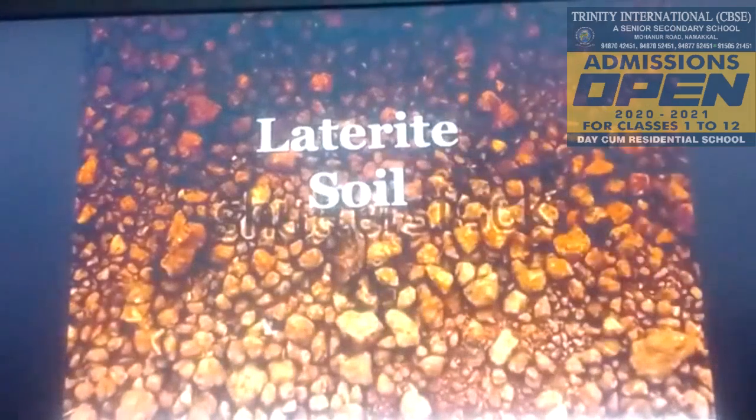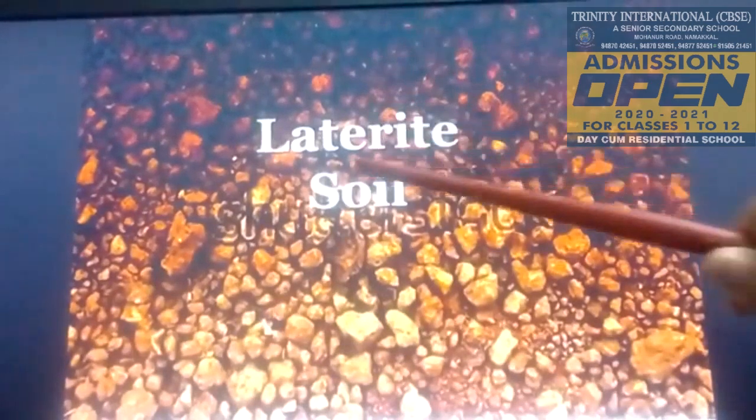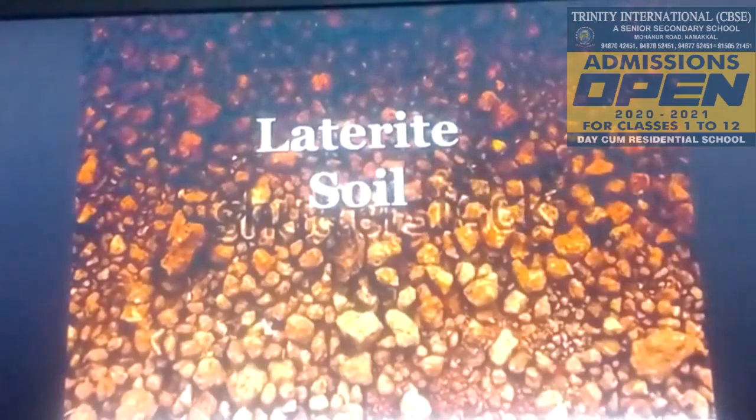Laterite soil. The word laterite is derived from the Latin word later, which means brick. This soil develops in the region of high temperature and heavy rainfall. Due to high temperature, microorganisms like bacteria get destroyed, which results in low humus. This soil is found in the hills of the Deccan, Karnataka, Kerala, Odisha and parts of Assam and Meghalaya. Red laterite soils in Tamil Nadu, Andhra Pradesh and Kerala are more suitable for cashew nuts.